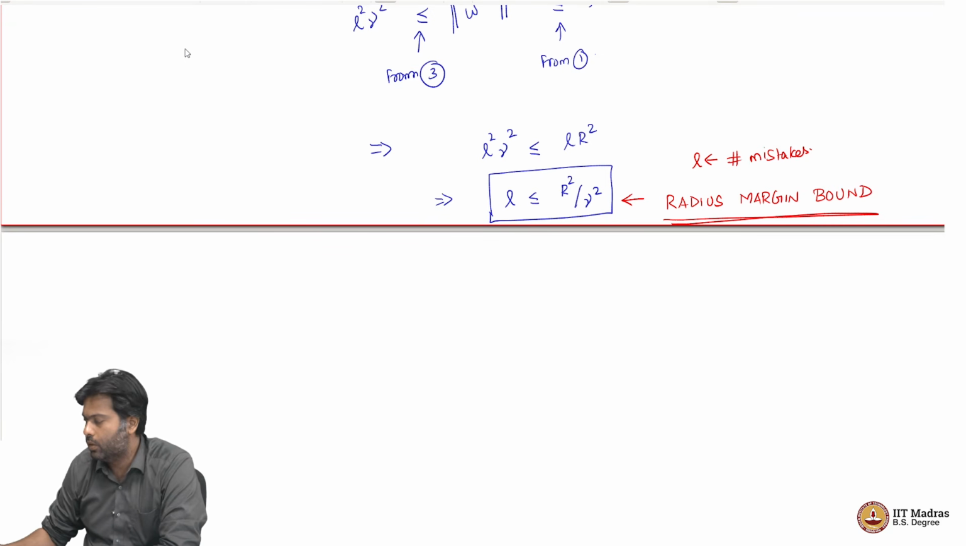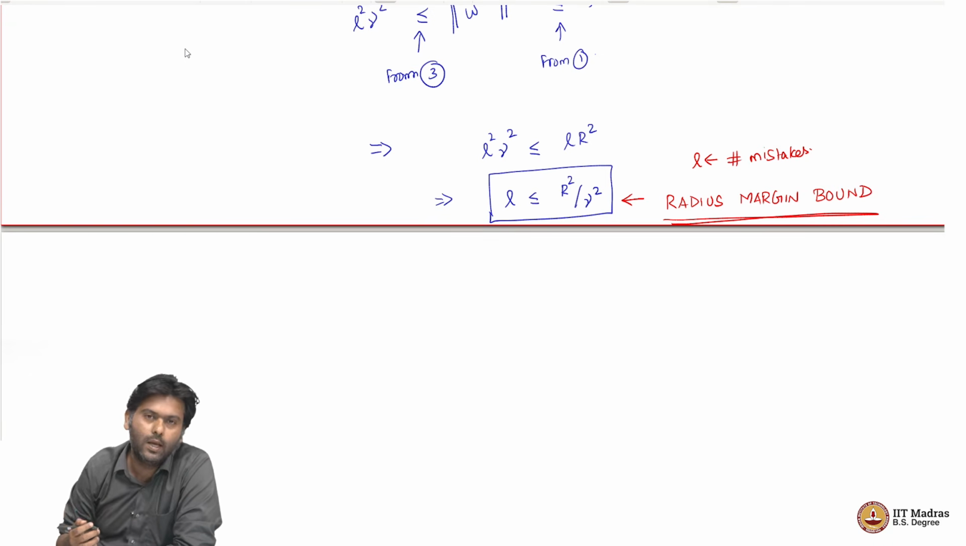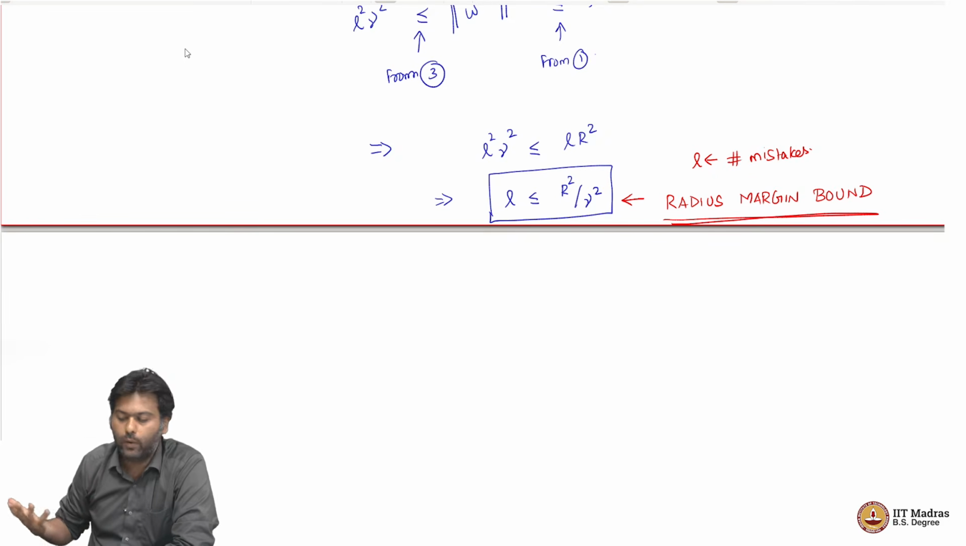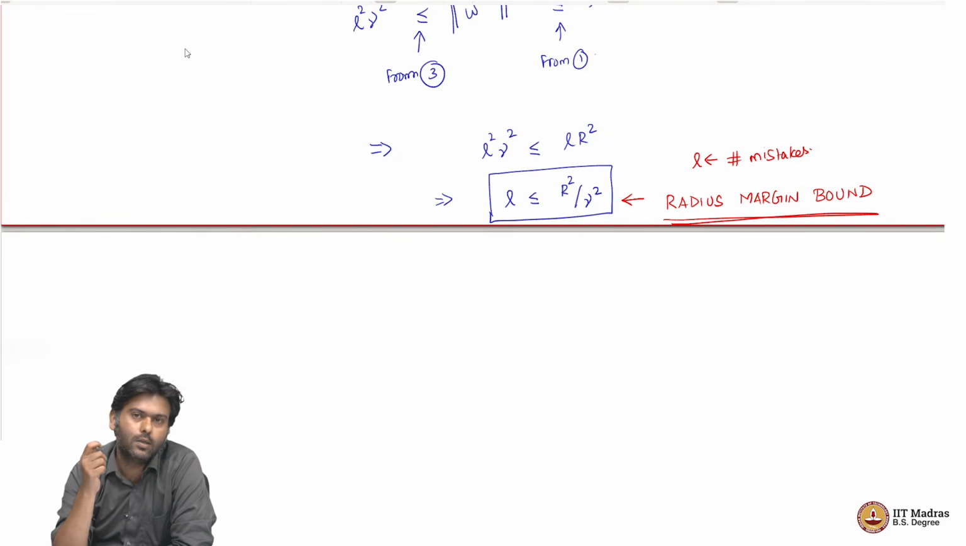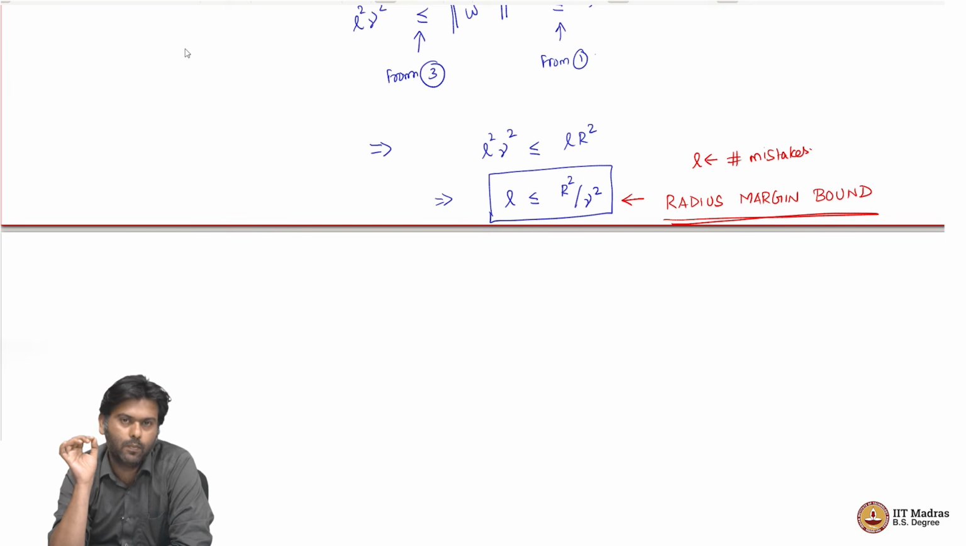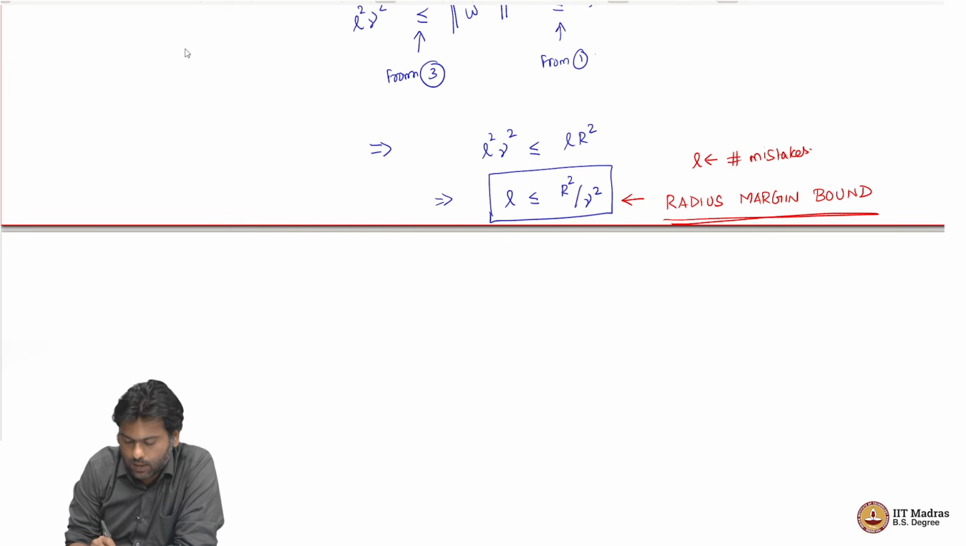Right. So, what is this telling us? Why do we care about this bound? This is telling us that the number of mistakes that perceptron makes is at most R square by gamma square, where R is the radius of our data set and gamma is the margin with respect to the optimal W star.